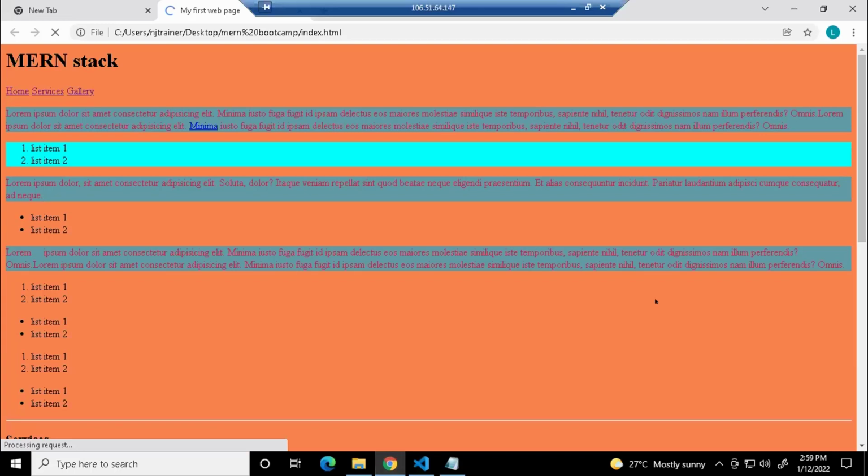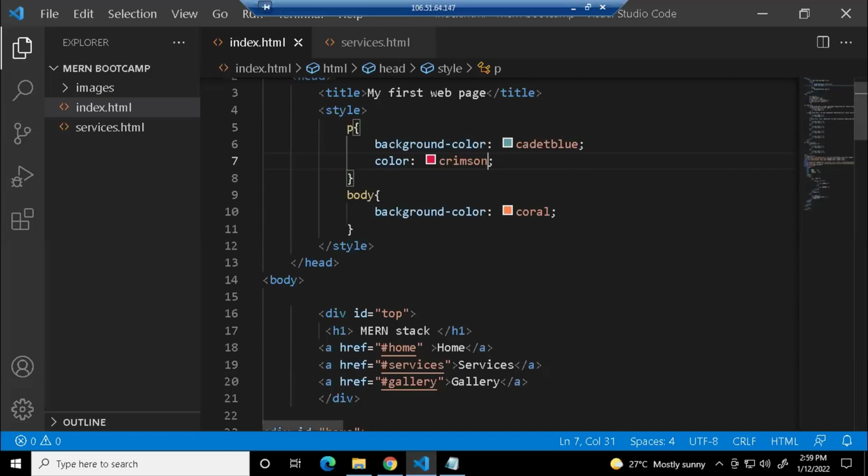Ma'am, is this only for using the P tag, not for any other tag, like H1, H2? You can use it for anything. You can use it for any tag. Just for a demo, I have shown with the P tag. So you can also give color.